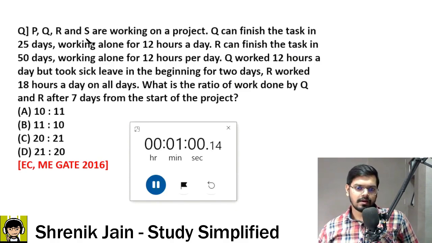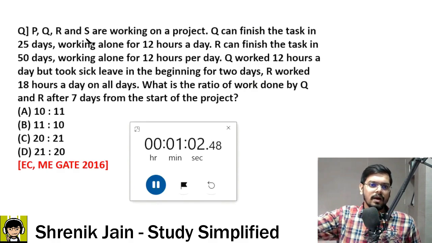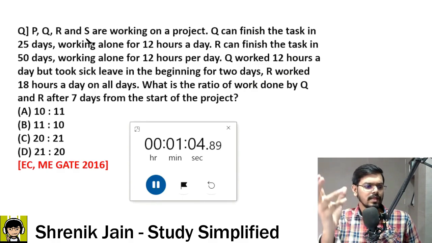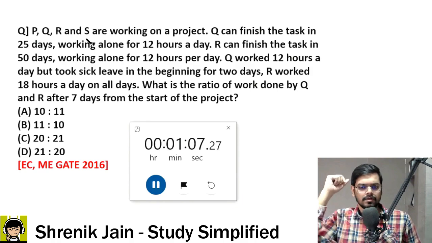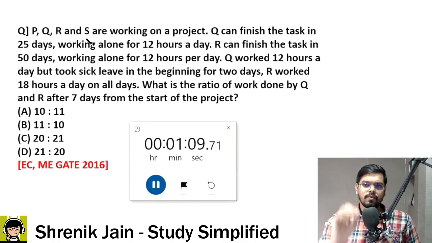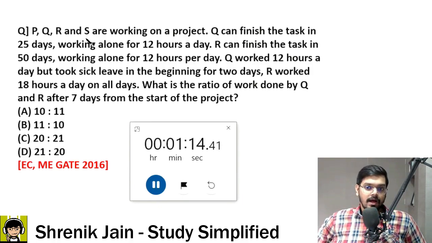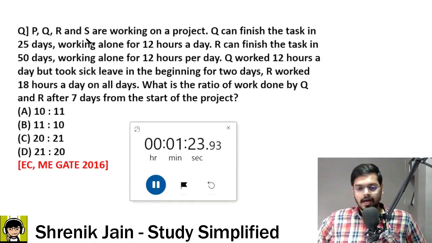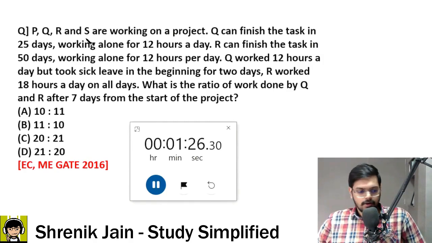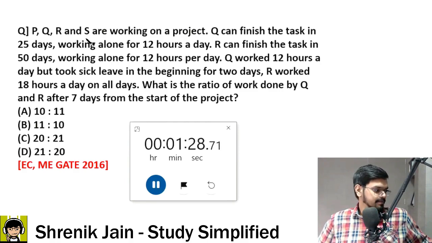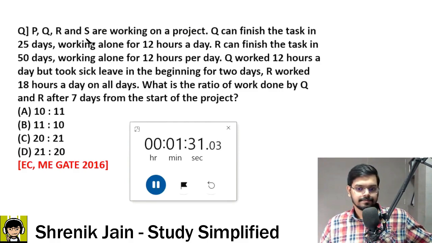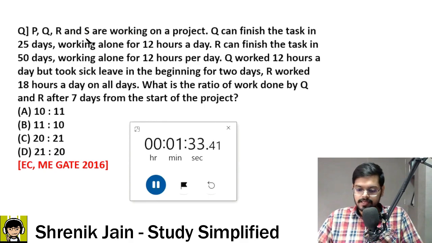Sir, what about the work on the project? What is the work amount? If it is not given, assume that the task has the work unit, 1 unit. Okay. So work is 1. Now tell me, Q's working efficiency, R's working efficiency, then they work for 7 days, so in that case how much work has Q done, divided by how much work has R done. Not that tough. Last 30 seconds to go, guys.